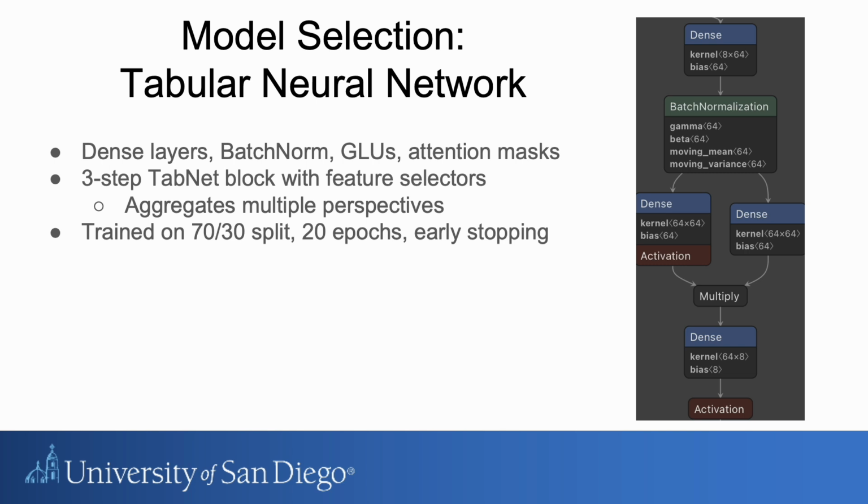Some other additional stuff that we did was a 70/30 split, just that way we have balance on training and test data. It was 20 iterations, and there was early stopping to make sure there wasn't any overfitting.